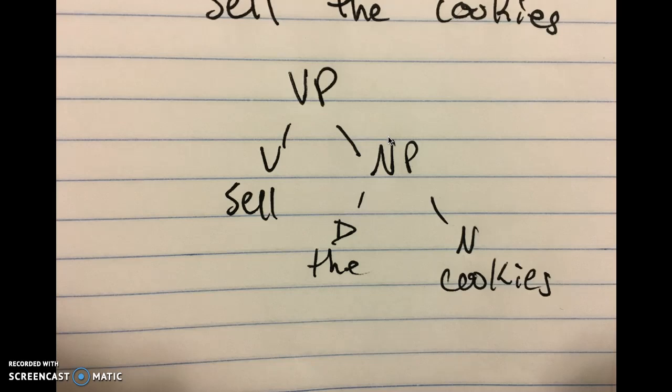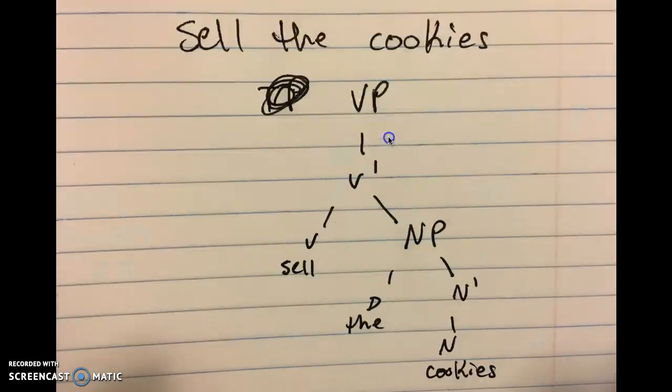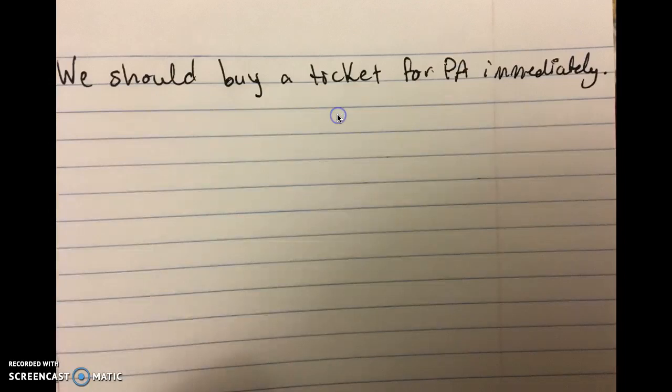Okay. Want to try drawing a simple flat tree and then draw one with an X-bar? Okay, how about this sentence? We should buy a ticket for PA immediately. Okay. We have an NP we, modal T should, VP buy, NP a ticket, PP for PA, and adverb phrase for immediately. Can we use one replacement here?